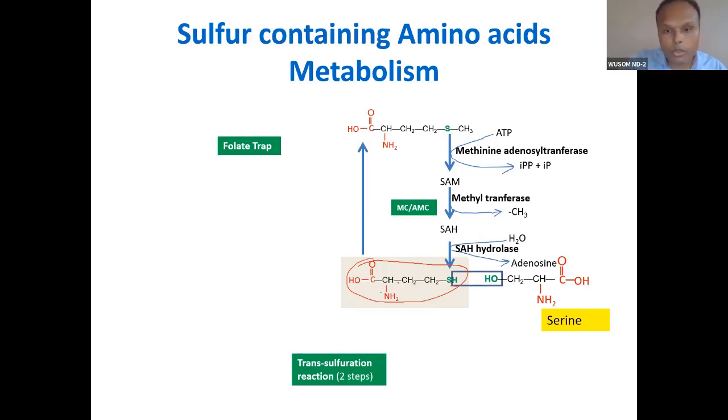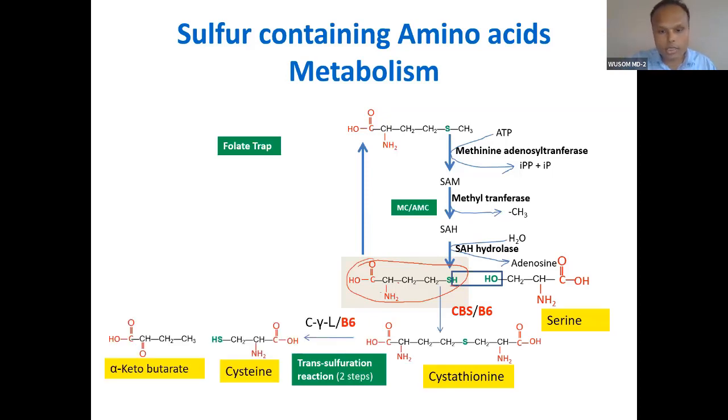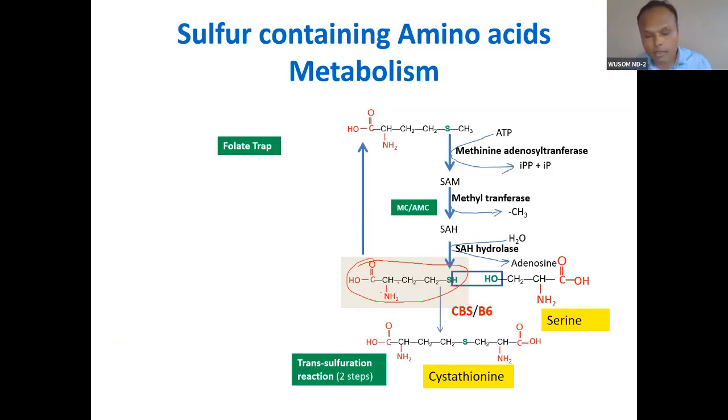Here in the downhill process, what will happen? Degradation. Let's first talk about degradation. This is called the transsulfuration reaction. Vitamin B6 and cystathionine beta synthase will come. This compound, cystathionine, is formed by homocysteine and serine.